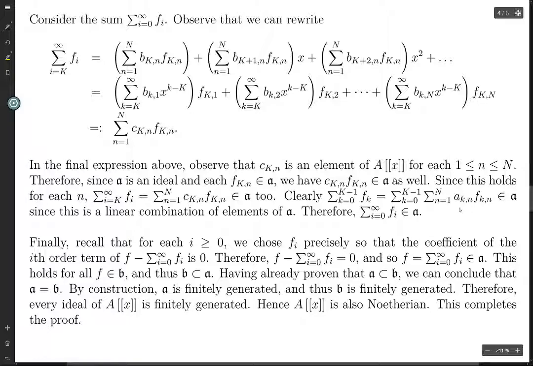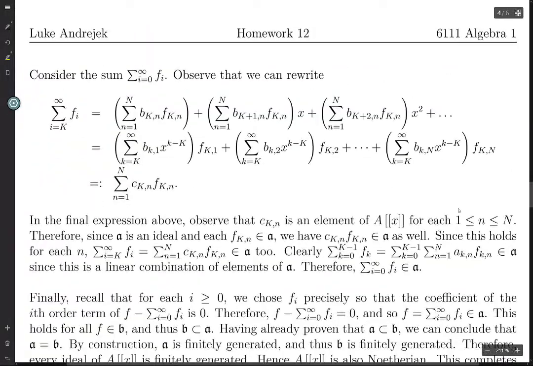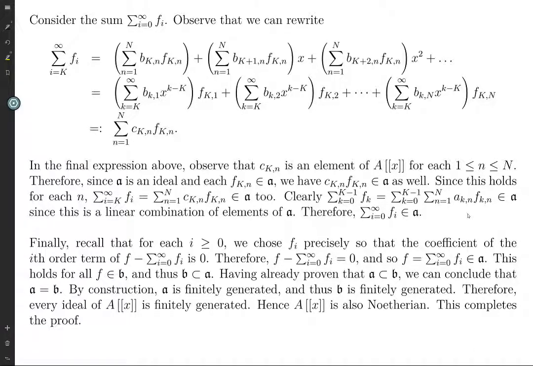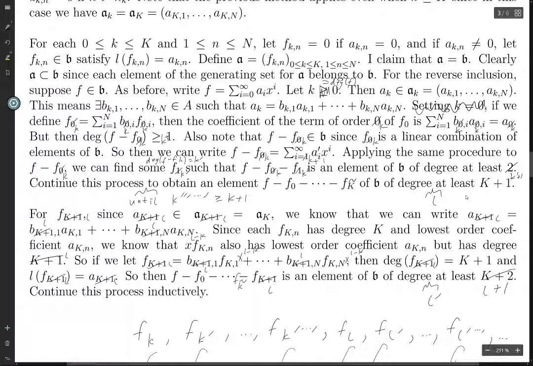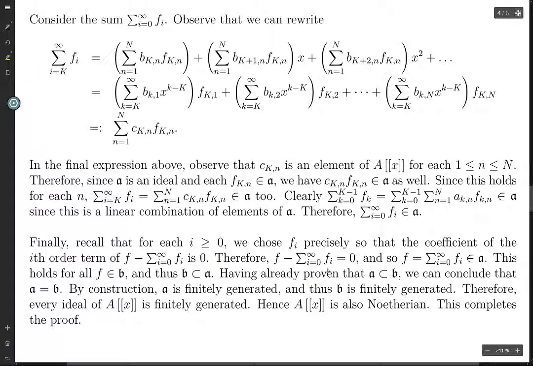Again, here we'll use the... Do we have to worry about the AKNs being 0? Yeah, let's just say that the AKN... Oh, well... Should these be B's? I think these should be B's. Yeah, B's and N's and B's and F's. B's and F's, yeah. Okay, these should be B. These should be BKNs. Okay?